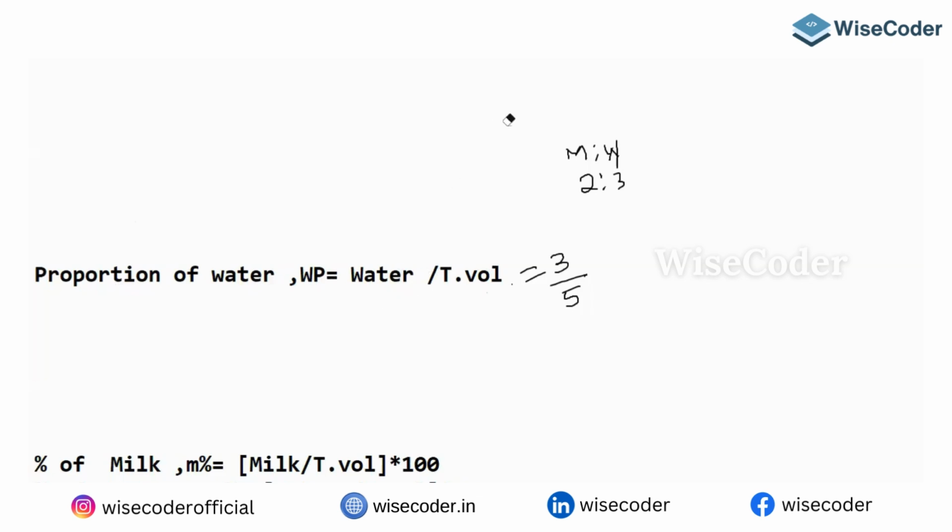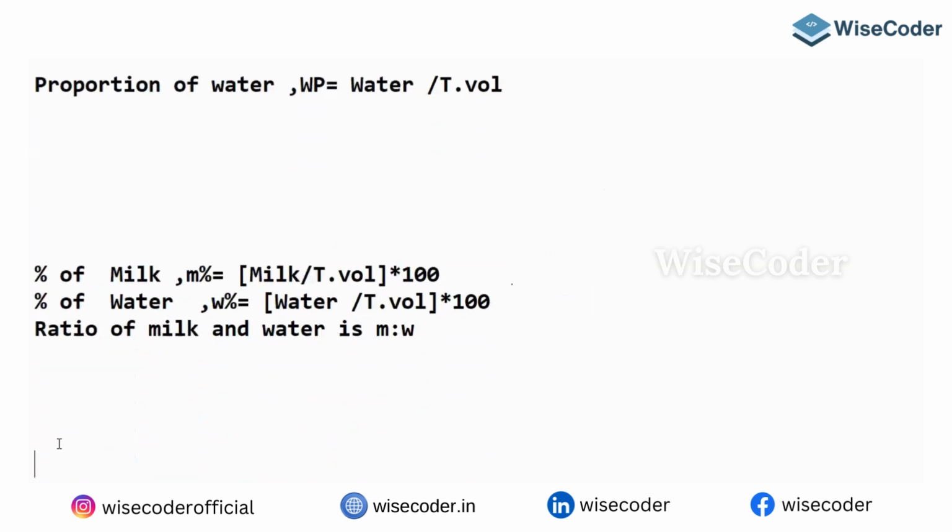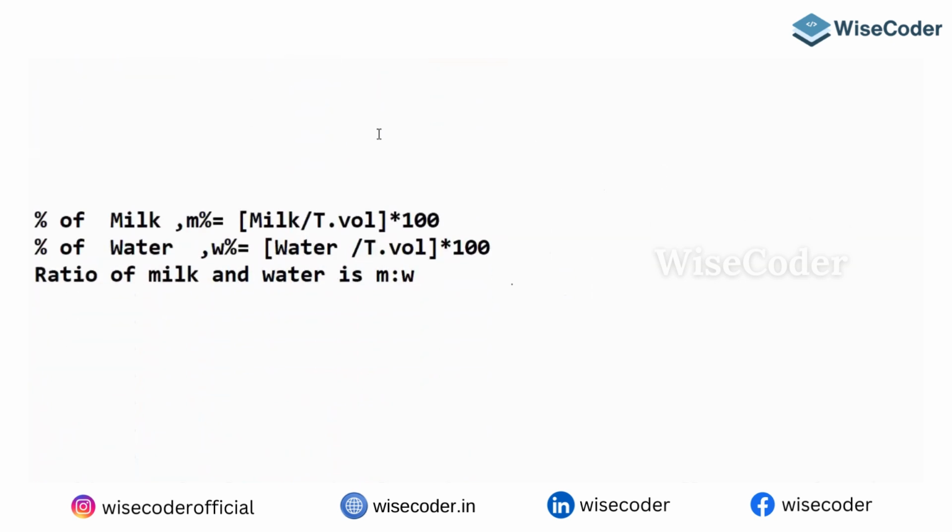Next, sometimes he is going to ask you the percentage of the milk. If milk and water are in the ratio 2:3, milk is 2 parts and the total is 5 parts.